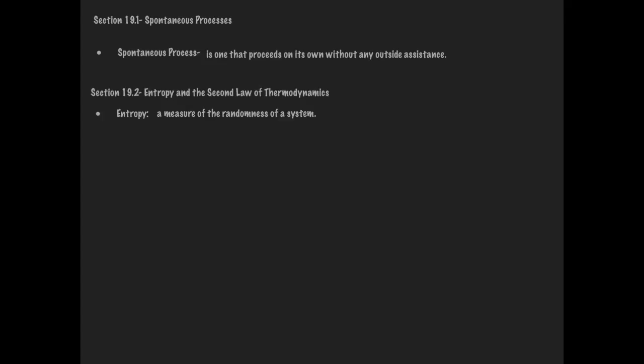In this lesson, I'm going to introduce the concept of spontaneous processes and entropy. But we're going to build on that quite a bit throughout this big idea and the rest of the year. So a spontaneous process is one that proceeds on its own without any outside assistance. Entropy, as I'd said in the previous lesson, is a measure of the randomness of a system. And so the second law of thermodynamics ties spontaneous processes and entropy together by stating that the entropy of the universe increases in any spontaneous process.